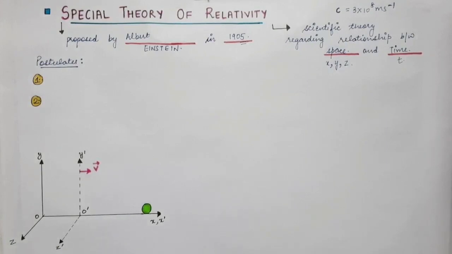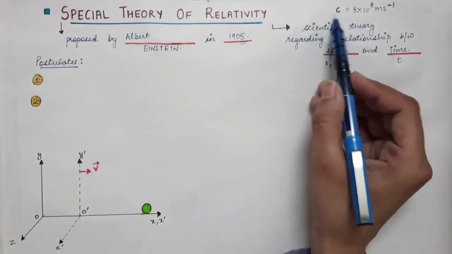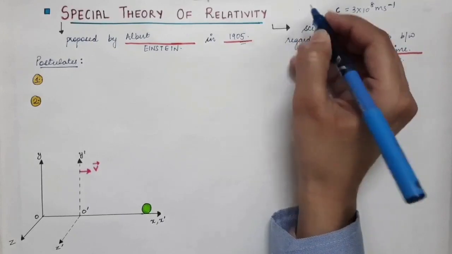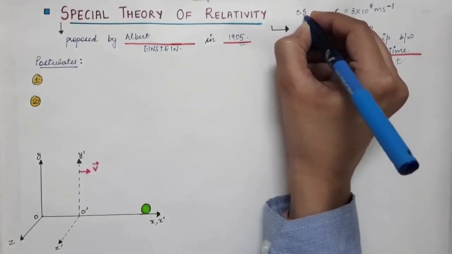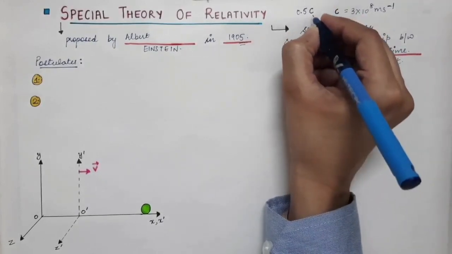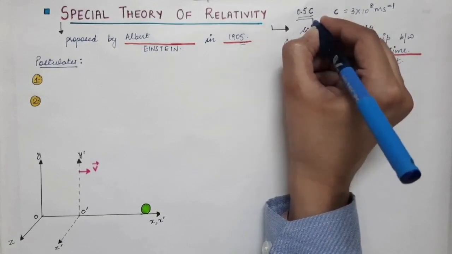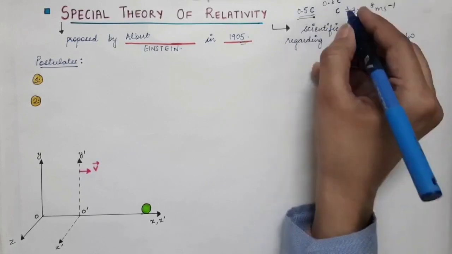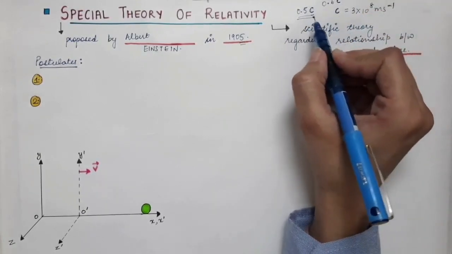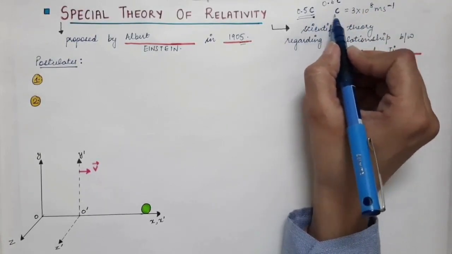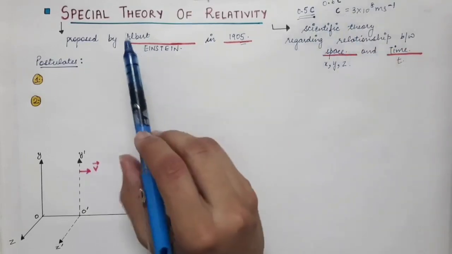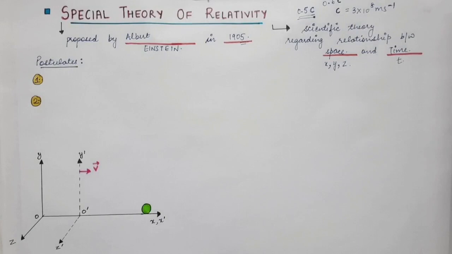But when the velocity of the objects starts approaching the speed of light, for example 0.5c or 0.6c, which is a very large velocity, in that case we take the help of the special theory of relativity. This theory was proposed in 1905.